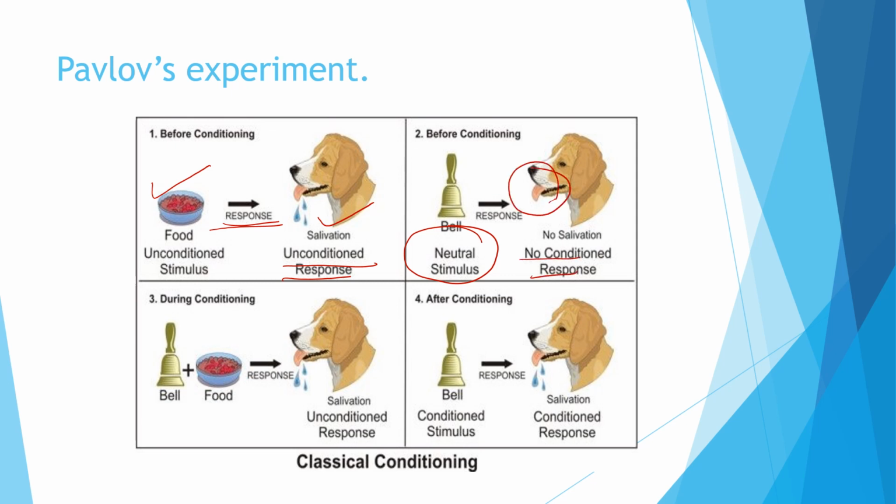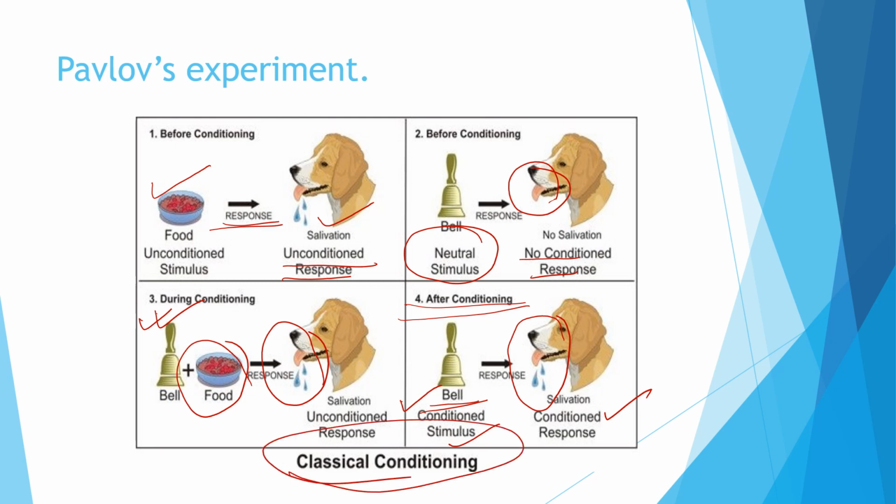After that, continuously for a period of time, he started ringing the bell or metronome and giving the food. This was the experimental phase, and the dog was salivating, that is the unconditioned response. Then after conditioning for a long period of time, he started ringing the bell or the metronome, the conditioned stimulus, but he stopped giving the food. Then also the dog salivated. So this is the conditioned response, and this is the conditioned stimulus. This is an important experiment of classical conditioning by Pavlov.